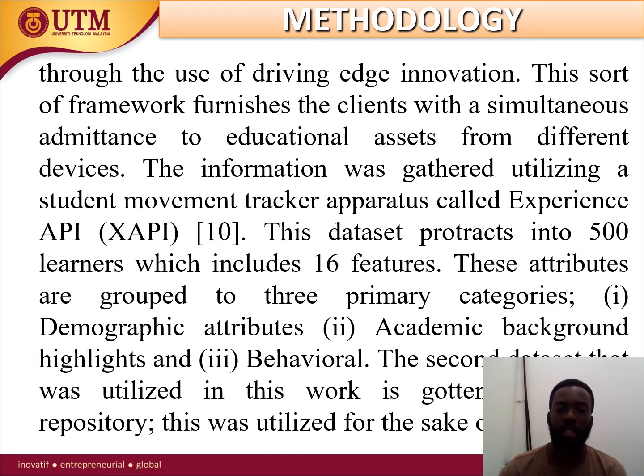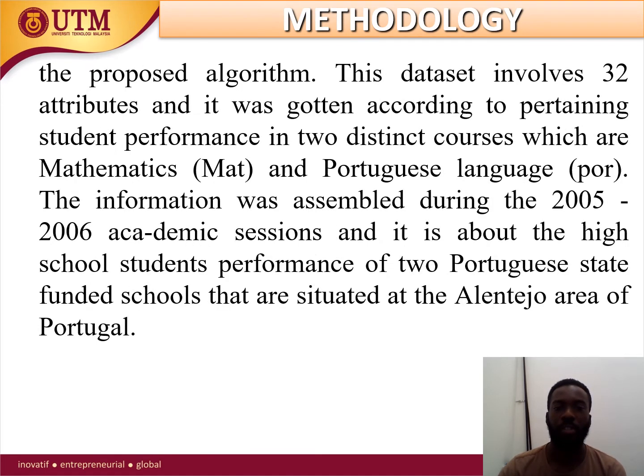The second dataset was gotten from the UCI repository database, and we call it the UCI student performance dataset. It involves 32 features for two courses, mathematics and Portuguese language.